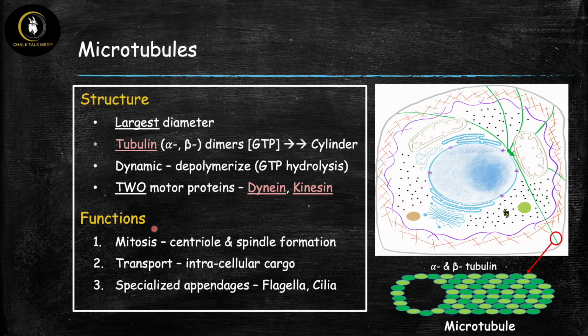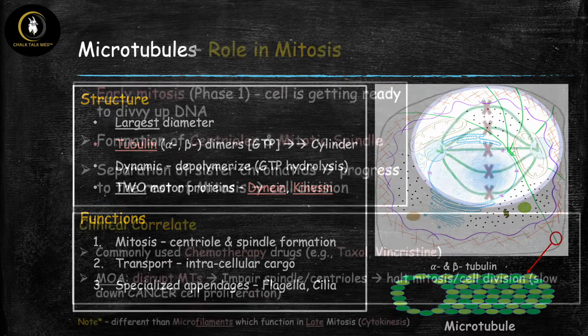So now let's talk about the functions of microtubules, and they're responsible for three very important functions inside of the cell. So number one, in mitosis, microtubules form the centriole and the mitotic spindle. Number two, they're important for transport of intracellular vesicles and cargo. And number three, microtubules help form specialized appendages, which are flagella and cilia. So for the rest of this video, we're going to talk about each of these functions.